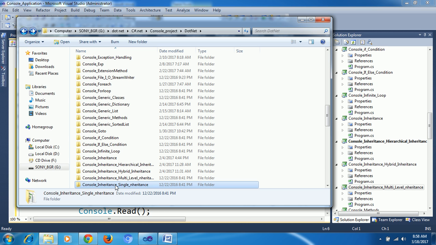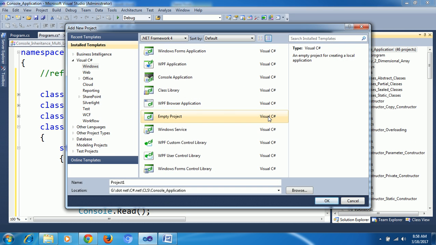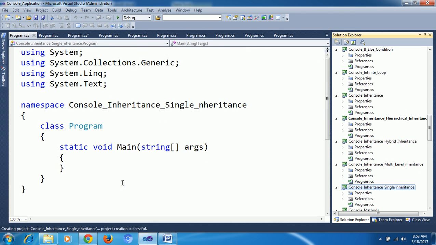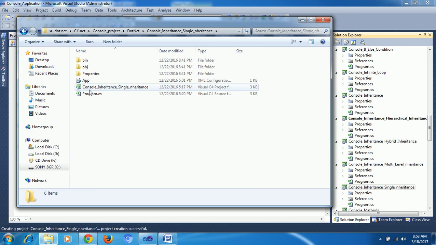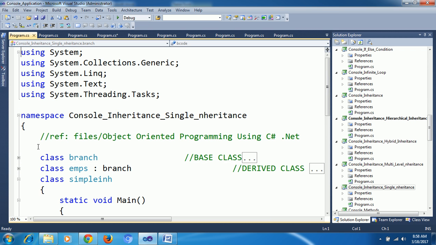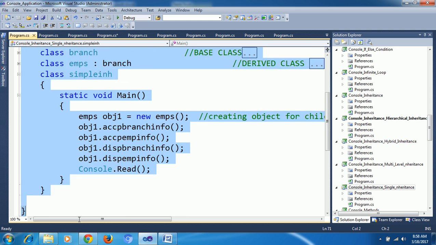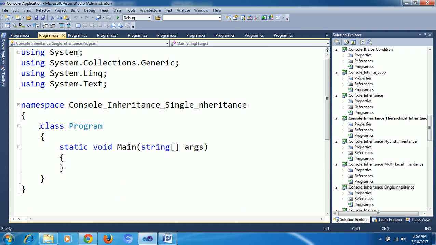Next, this is a simple inheritance, what we covered entirely.